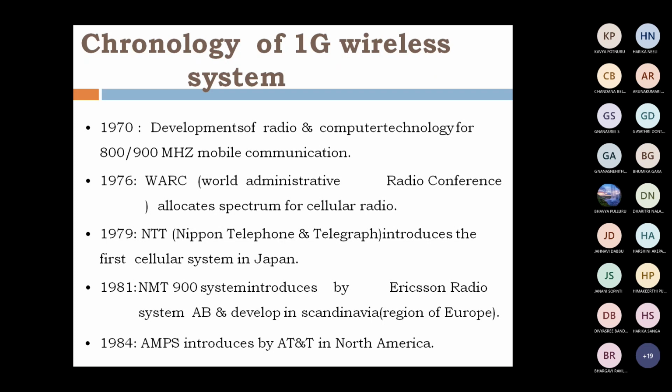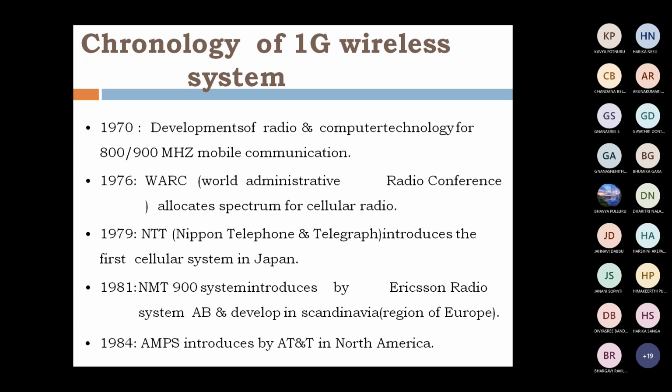In the 1970s they developed the frequency spectrum, but in 1976, WARC, World Administrative Radio Conference, allocated the frequency spectrum to cellular radio.